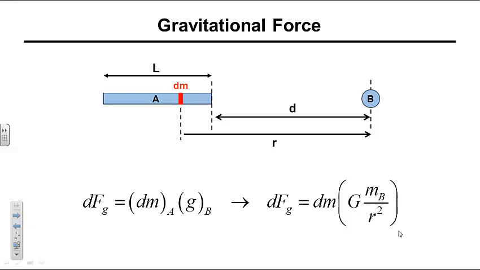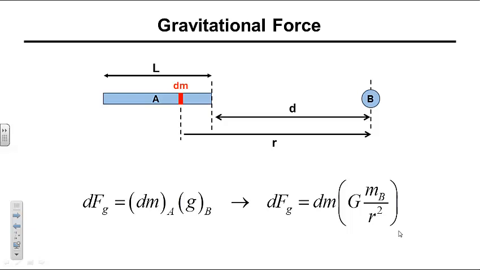We can consider this gravitational force to arise from the interactions of infinitesimally small bits of mass in the rigid rod and the gravitational field of the point particle. If these bits of mass are infinitesimally small, we can treat them as point particles and use our equation for the gravitational force of a point particle to determine their interaction with the gravitational field of particle B. Let's begin by calculating the magnitude of this gravitational force.